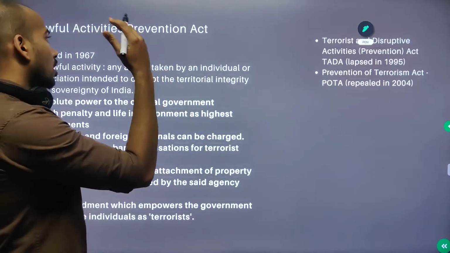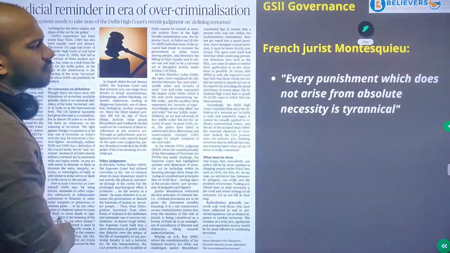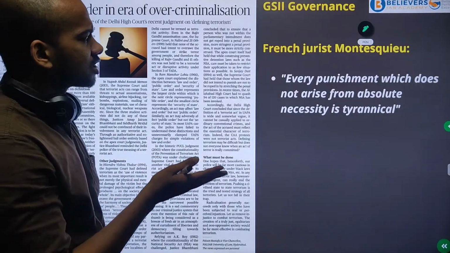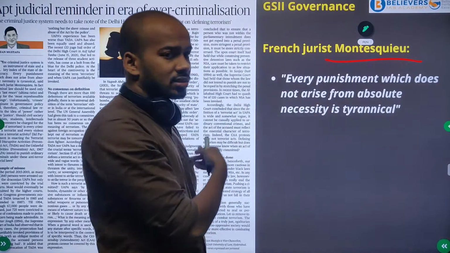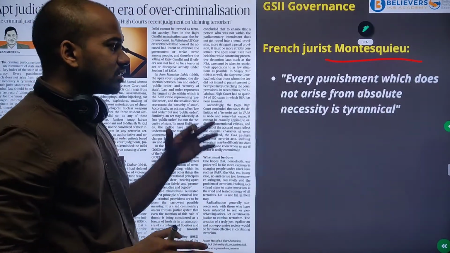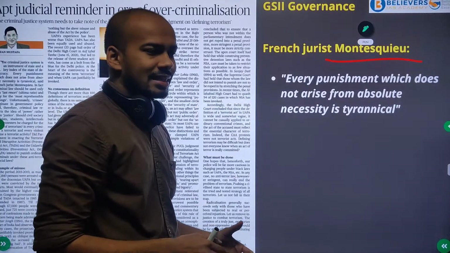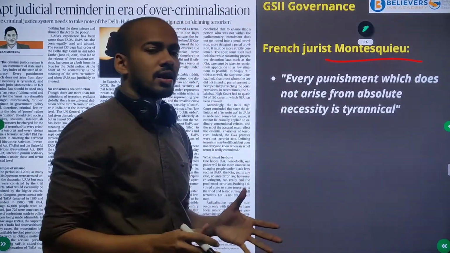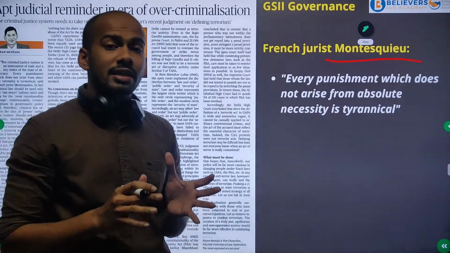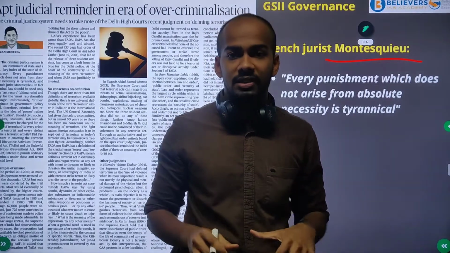So what is more important here is the Unlawful Activities Prevention Act. Before that, we will go through a small quote mentioned by Montesquieu, which has been mentioned in this article: every punishment which does not arise from absolute necessity is tyrannical. When you are punishing someone when it is not necessary, this is very much applicable in the present context in